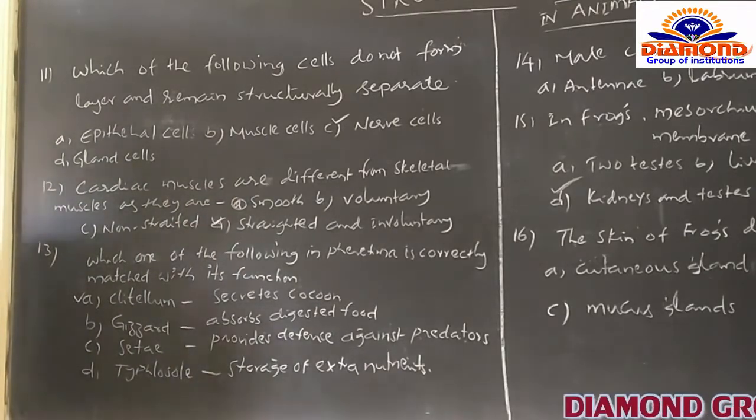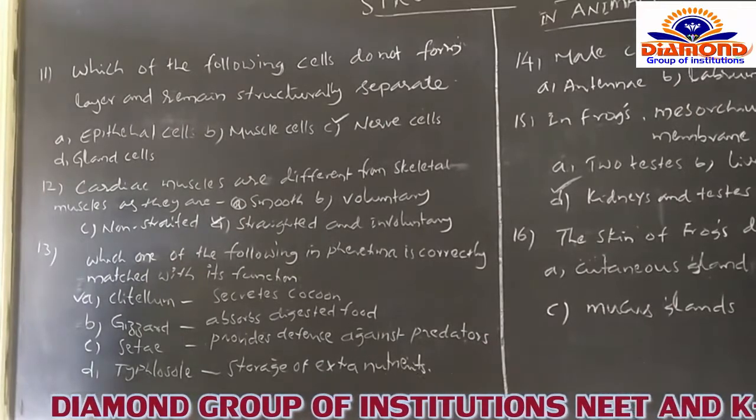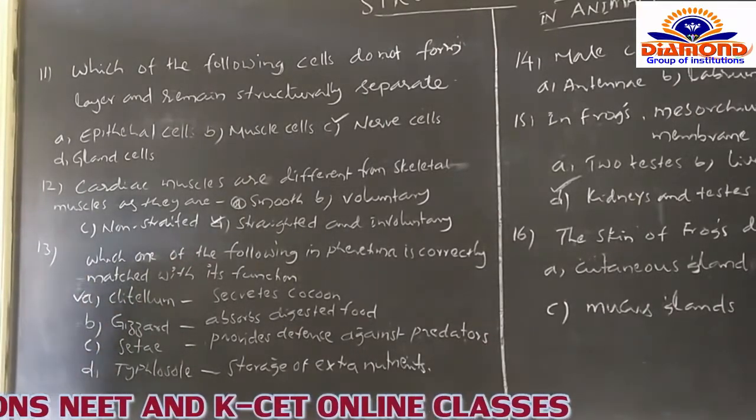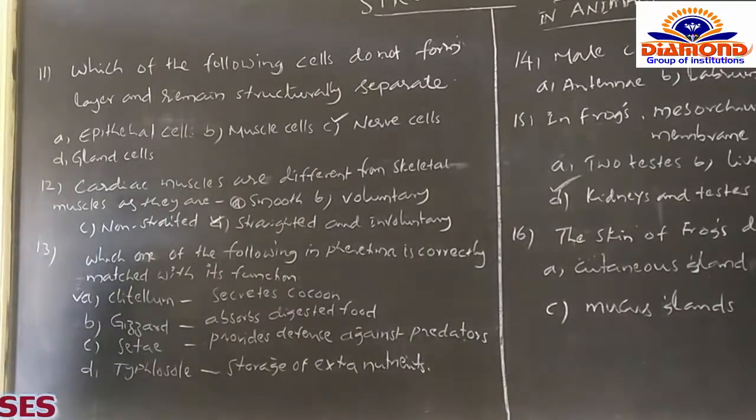Now we go for the other question. Which one of the following parts in Pheretima is correctly matched with its function? The options are given like this.